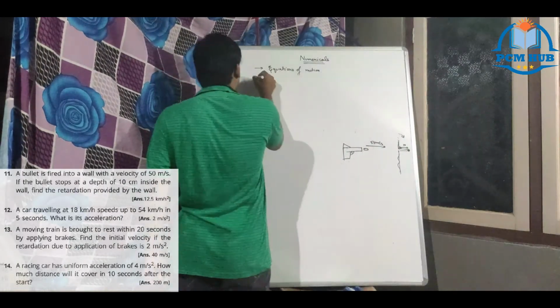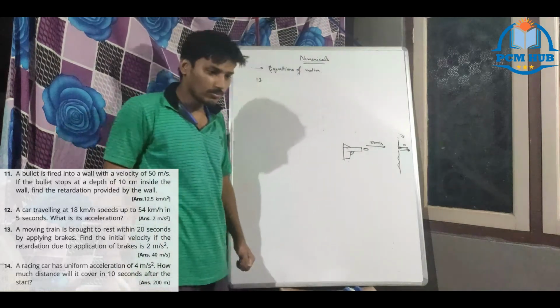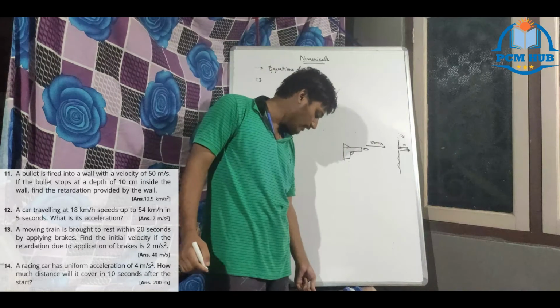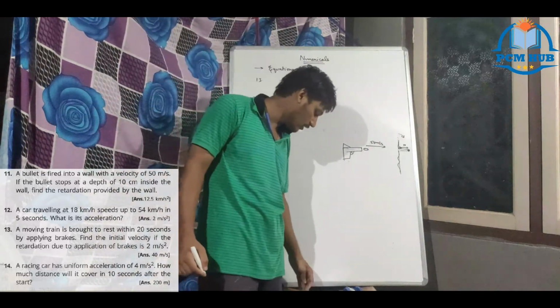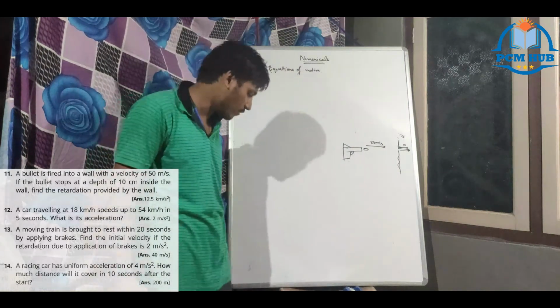Problem number 13 and problem number 14. A moving train is brought to rest within 20 seconds by applying brakes. Same, I told you, the same problem type.